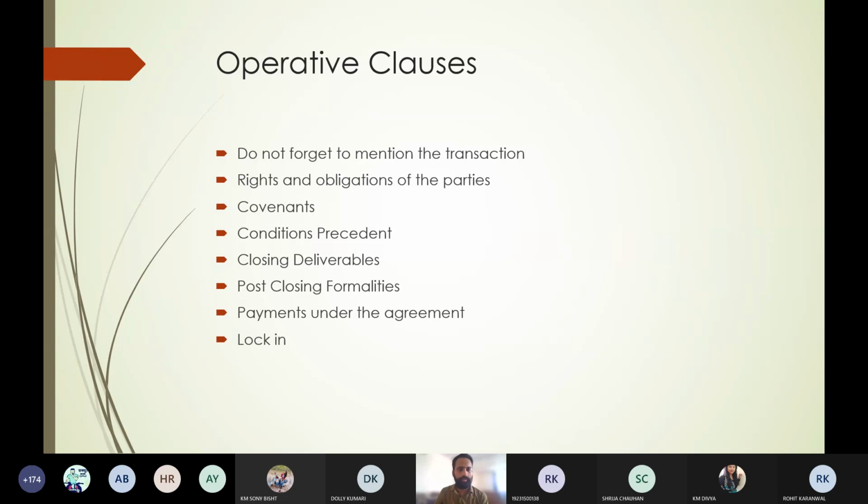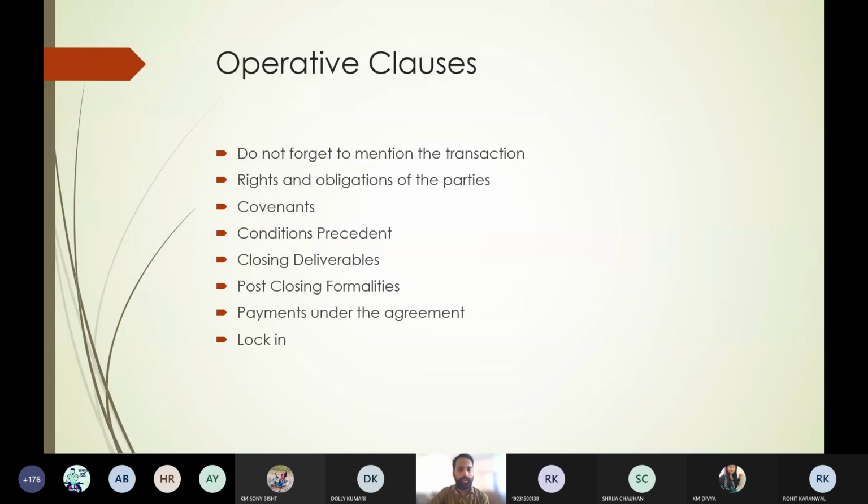Okay, next we move to the lock-in. Now, what is the lock-in period? As by the word you can understand, it is locking in something. So what is being locked here is time. The time shall be stipulated, what shall be the time of the agreement, or what shall be the period of the agreement.